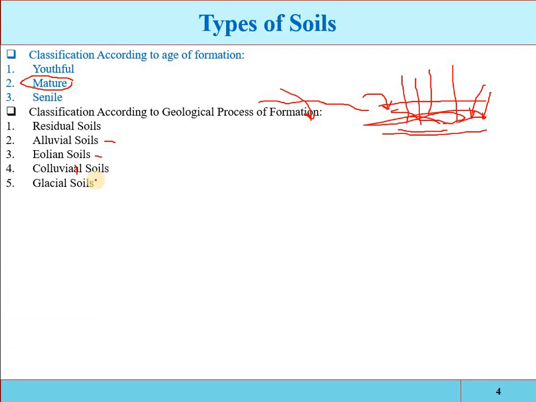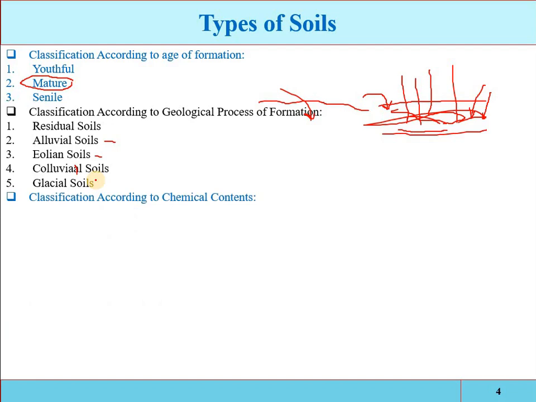The next classification of soil is the glacial soil. It is formed by transportation and deposition by glaciers, meaning the soil which is detached, transported, and deposited by glaciers is called the glacial soil. The next class is the volcanic soil, which is formed by the deposition from volcanic eruption. Then there are soils of aggregation, which are accumulating from different natural activities. Also soils of degradation, which are formed by continuous wearing out of other materials, like rocks or different other types of structures.